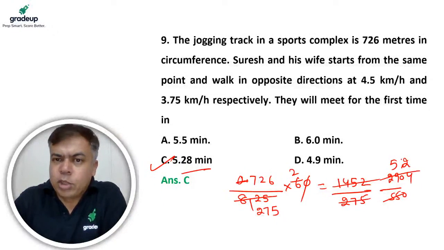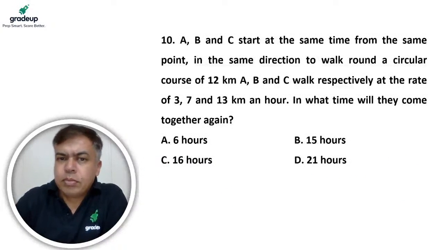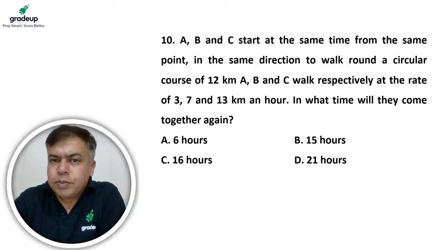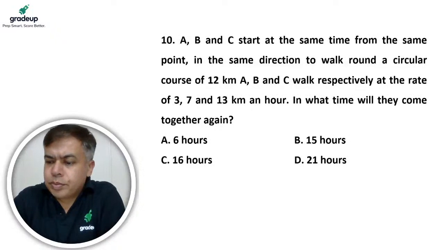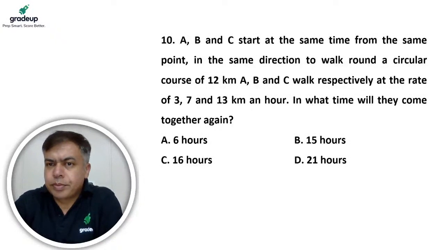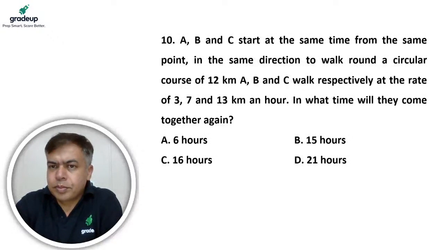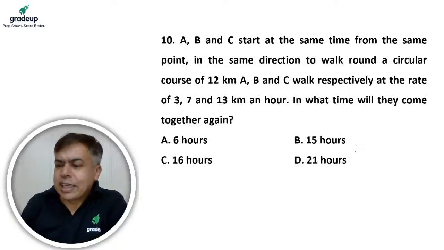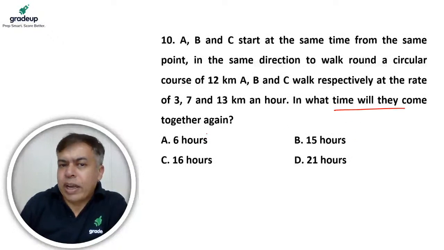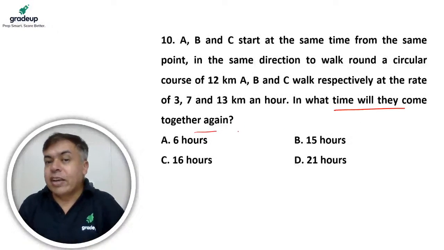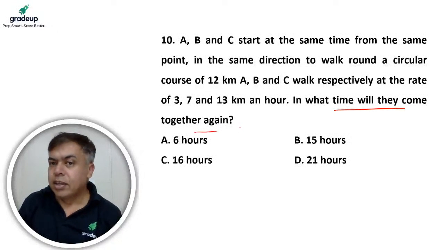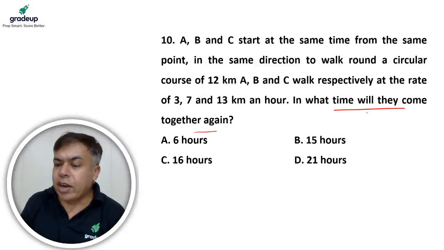Okay. So let's move to the next one. Can you try this now? Now it is given: in what time will they come together again. It is not said that they will meet at the starting point. So he's saying meeting anywhere on the track. Right? When will they meet? Meeting anywhere on the track.